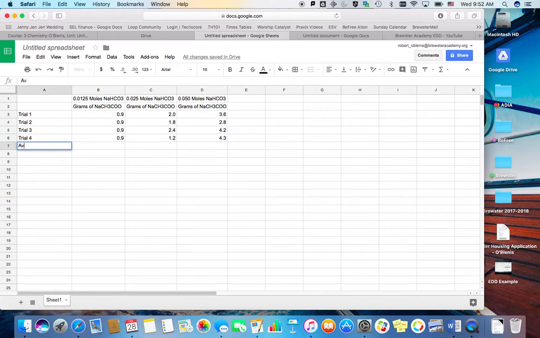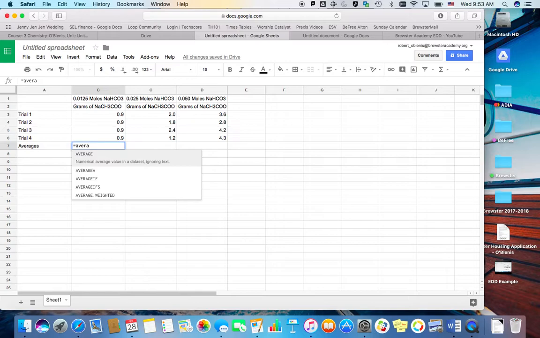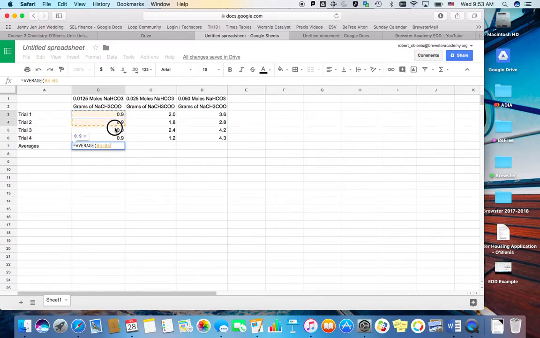And then down here I want the averages of all of these, and this is where you need to use the spreadsheet to do some work for you. Averages are pretty simple. We click the equals button, then I type the word average and click on the average function. Now I can click and drag the things that I want to be an average.